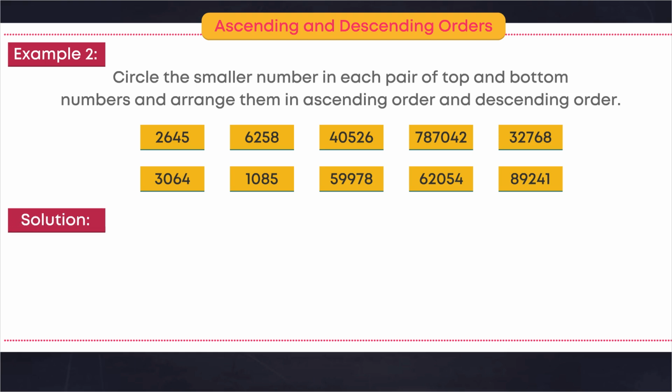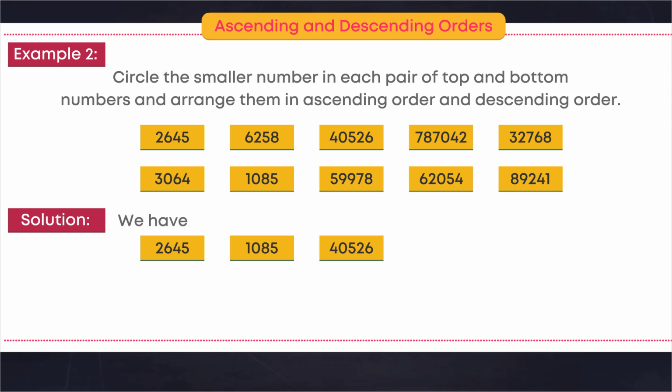Solution. We have 2,645, 1,085, 40,526, 62,054, 32,768.